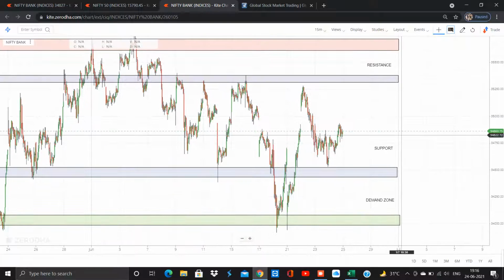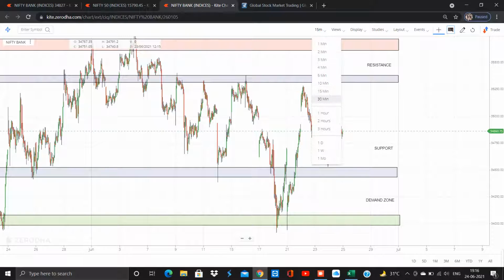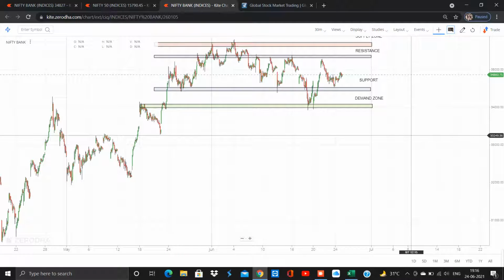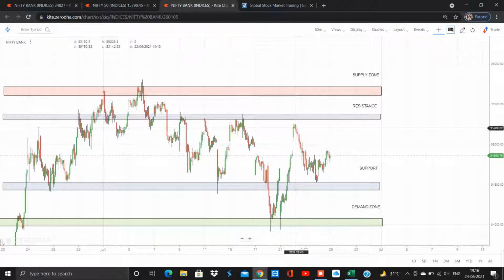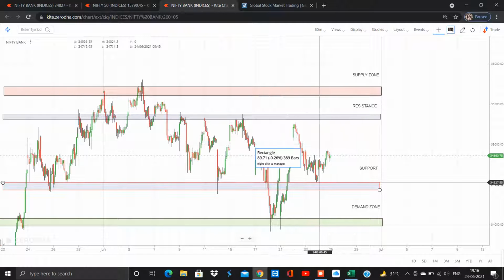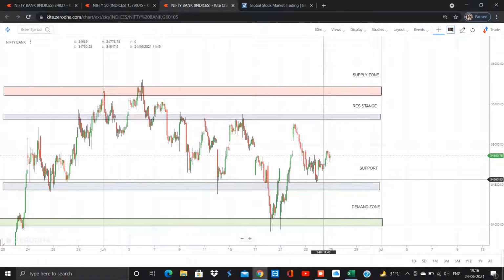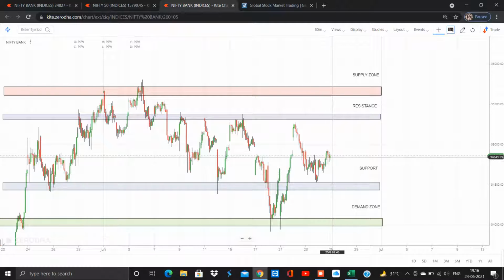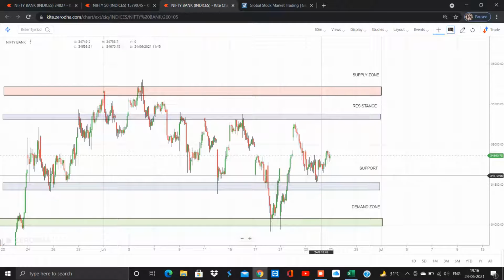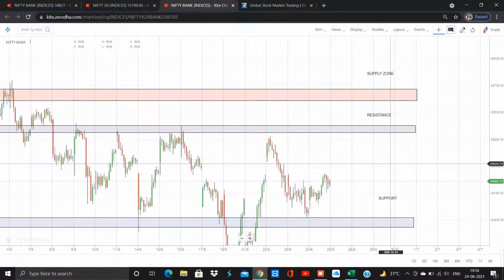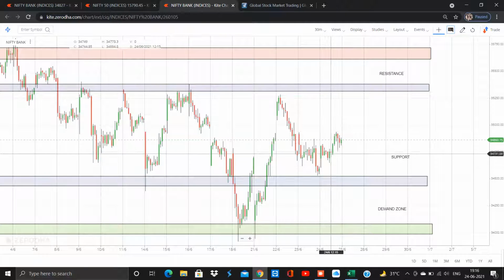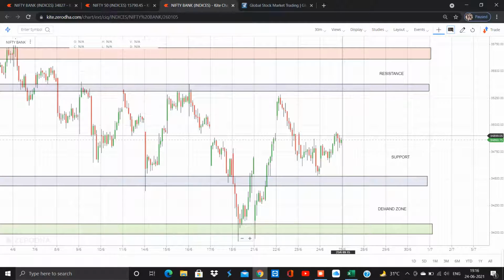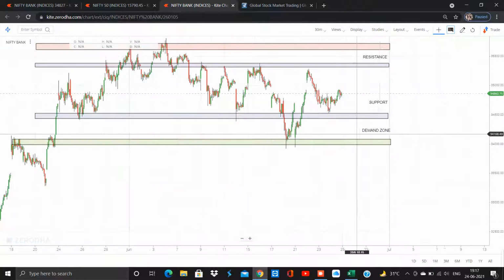Now let's go for Bank Nifty. The Bank Nifty is in the 15 minutes time frame. Let me change to 30 minutes so that you'll see it clearly. The market yesterday closed near support, today also opened near support and started a rally upward, because this is a very good support region. This is the region where we could go for a buy. We have a very minimum stop loss here, so this is a very good entry for a buy, and the market moved upward.